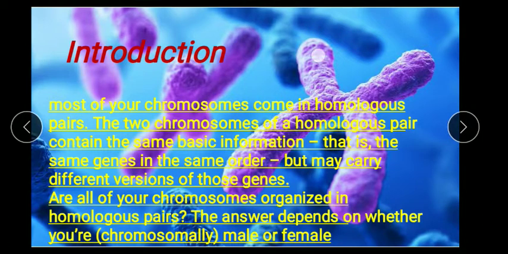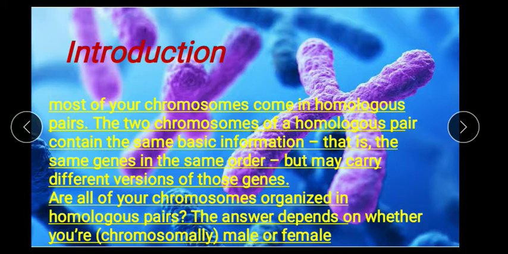For example, here this chromosome may have the dominant allele for the gene, but here it may have the recessive allele for this gene. In this way they may have different versions of the genes.